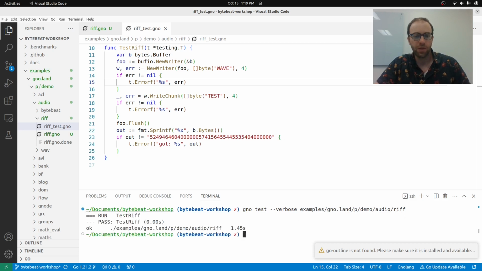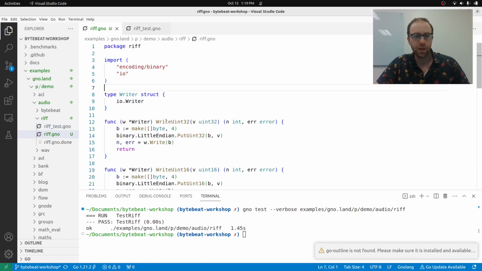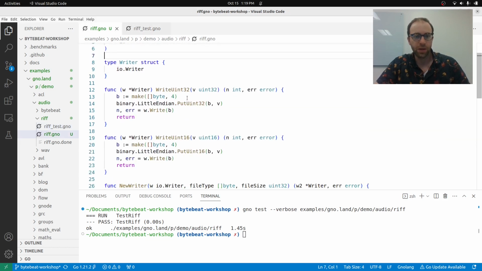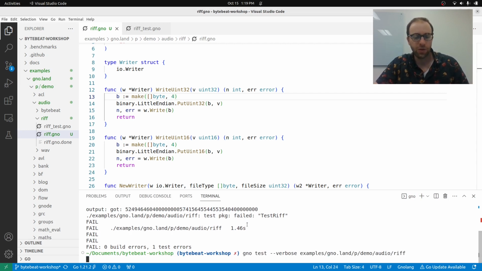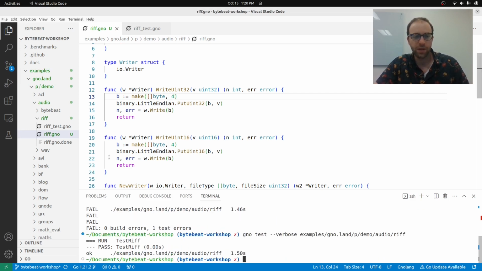So we've done that and we pass our test. So all the code is working. If something wasn't working, like say we allocated 5 bytes here, let's see what would happen. We have a fail. So just like you would expect, it's just like Go code. You can write your tests and test the actual Gno packages.